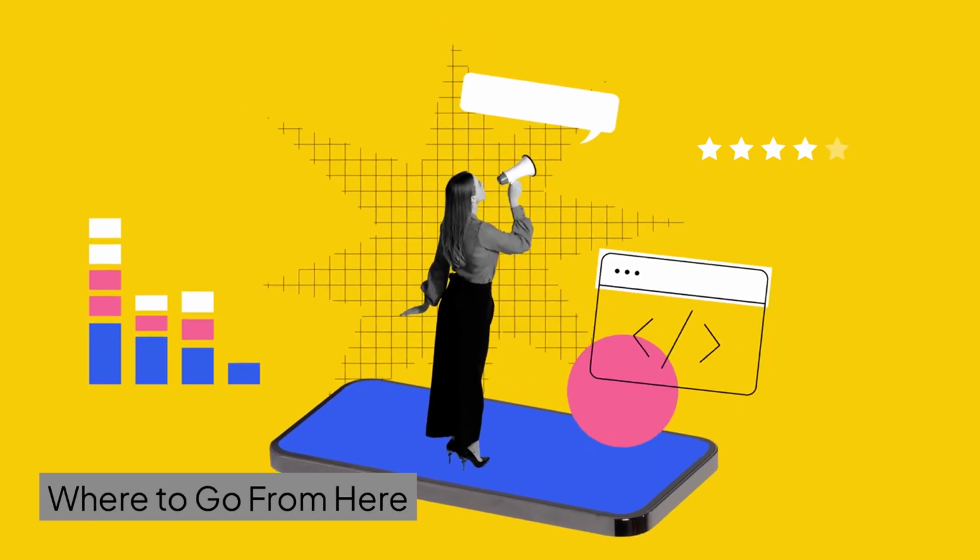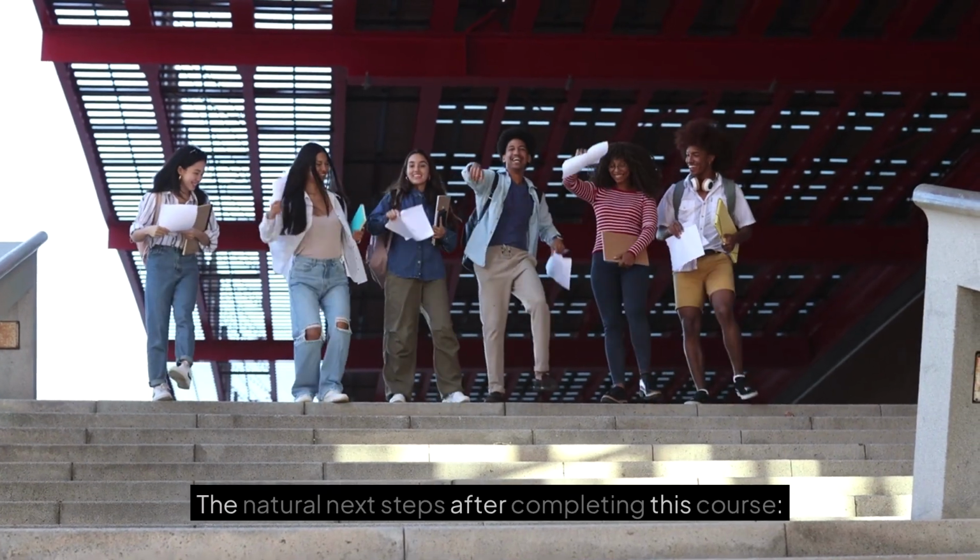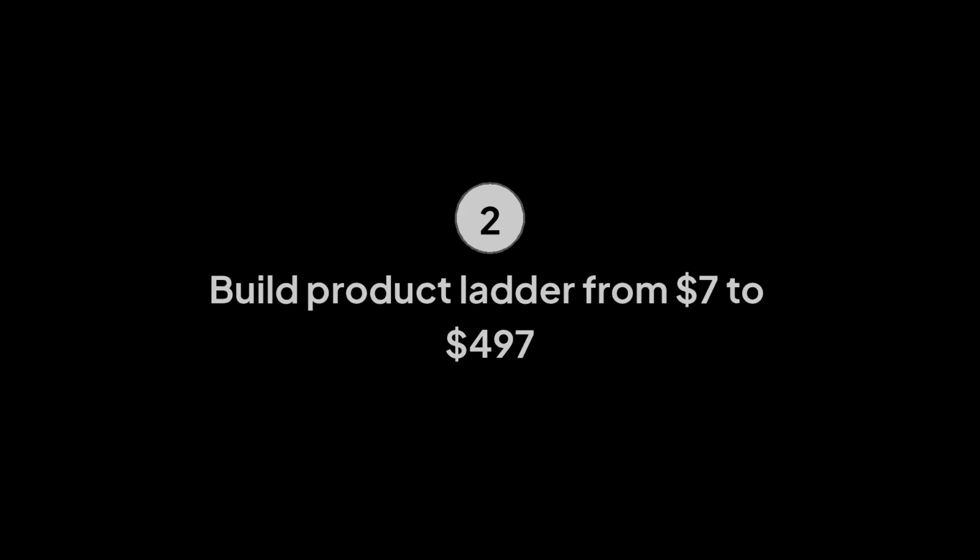Where to go from here? The natural next steps after completing this course. Deepen your niche. Go from generalist to specialist within your chosen niche. Build Product 2 and Product 3. Climb the ladder from $7 to $97 to $497. Add a second avatar. Once avatar number 1 is at 1K plus MRR, go sub-niche or new niche.